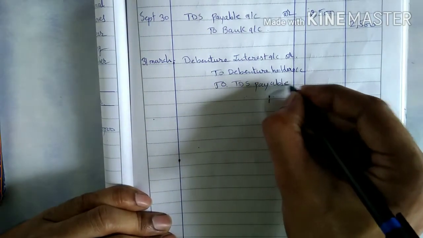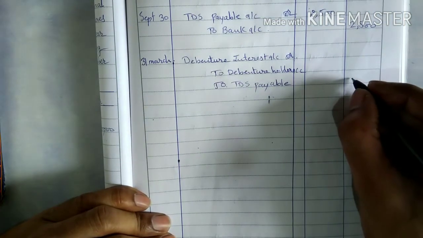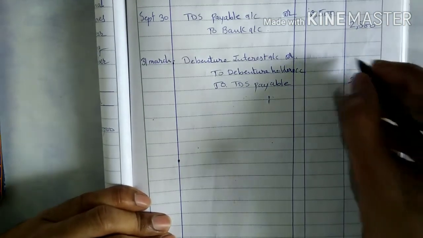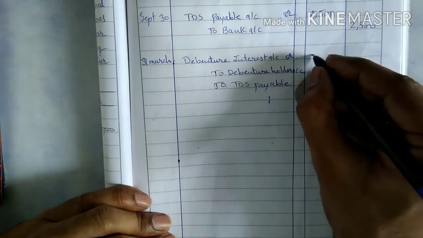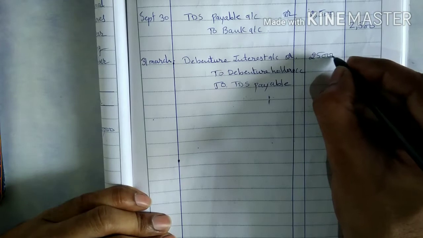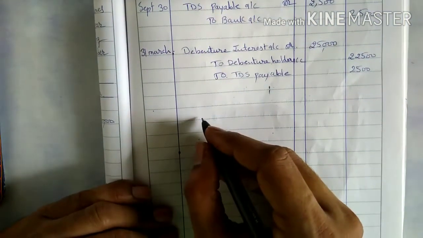Same calculation, same amount, no changes there. The TDS payable that will be 22,500. Debenture holder amount that is 22,500, and total amount will be transferred 25,000 to interest account.